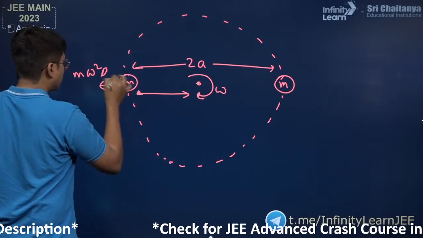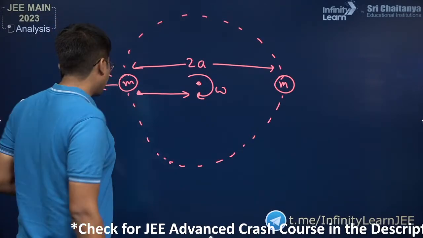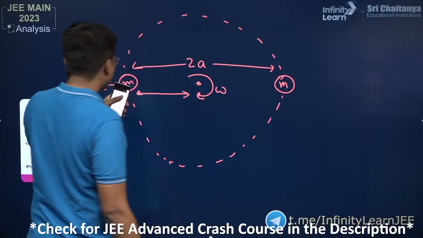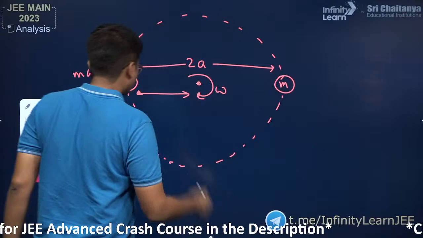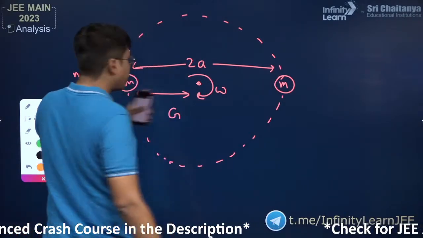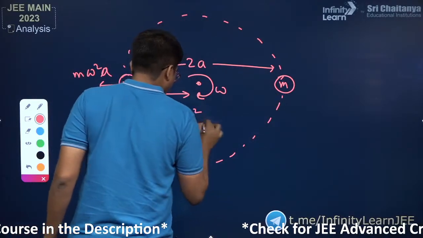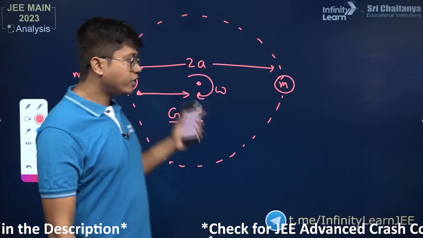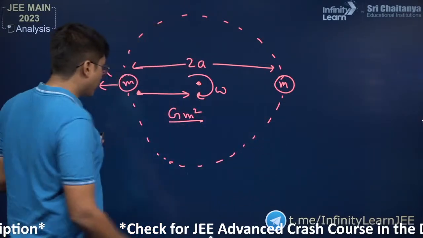So m omega square a, that is the outward force. The inward force is going to be G m square divided by 2a whole square. The formula for the inward force is G m1 m2, so both are m, so G m square divided by the distance between them, which is 2a, so (2a) square.